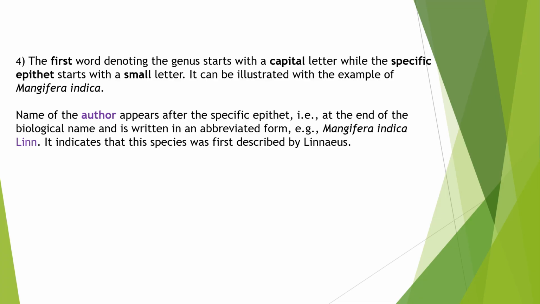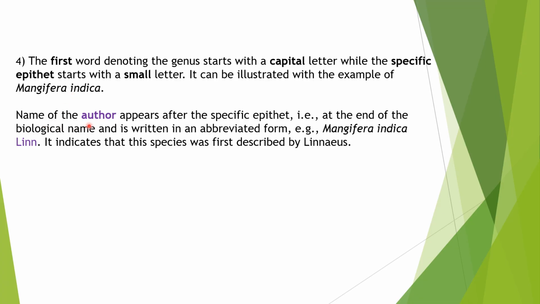Then the next rule is that the first word denoting the genus must start with a capital letter, while the specific epithet, that means the species name, starts with a small letter. Here you can see the genus name starts with a capital letter and the species name, that means indica, starts with a small letter.